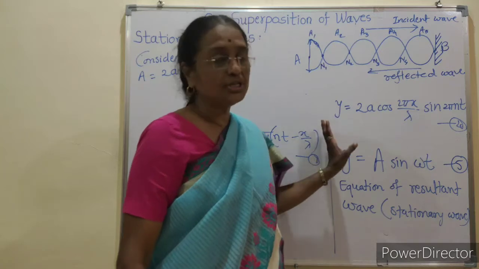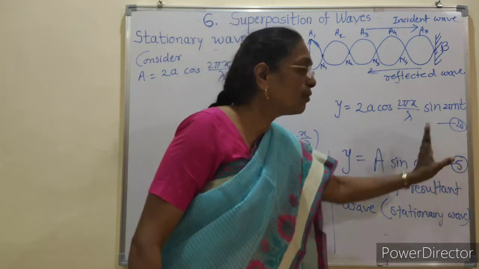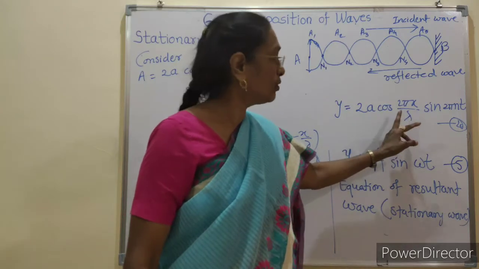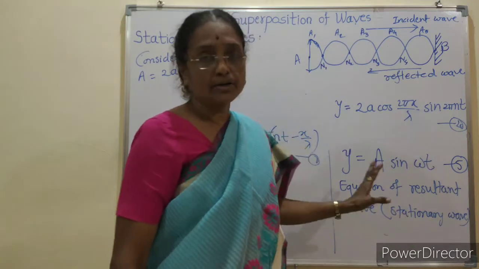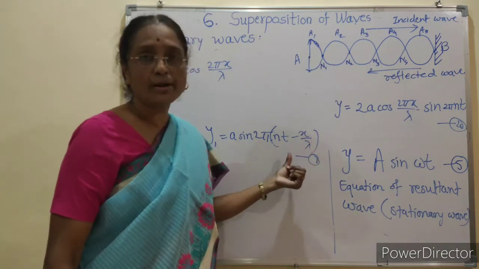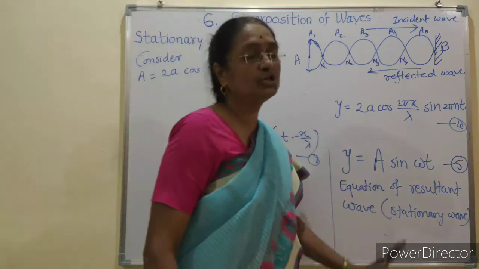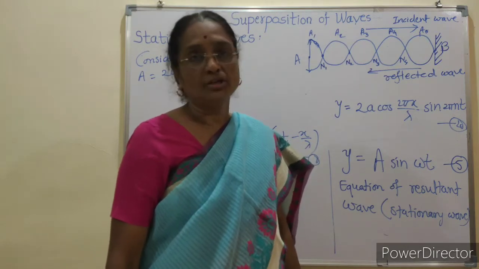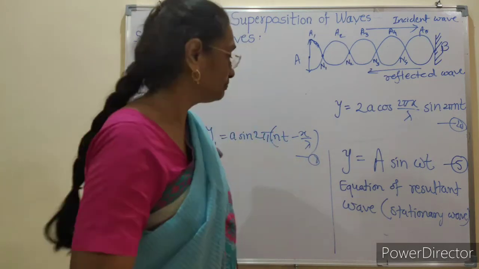So the conclusion is that as equation 4 contains the ratios cos and sine, but not the term like (nt minus x/λ), therefore the wave is not traveling or transferring energy, it is a localized wave.